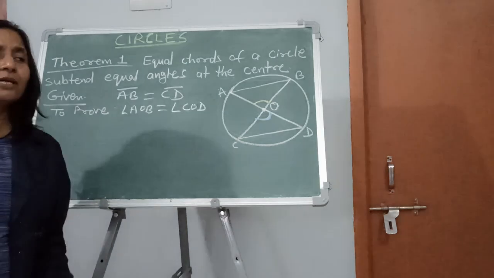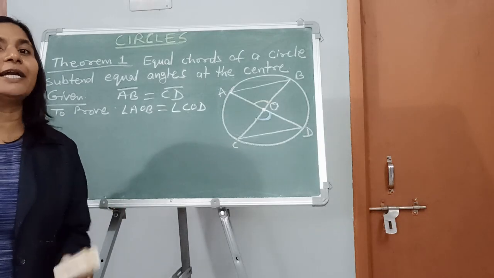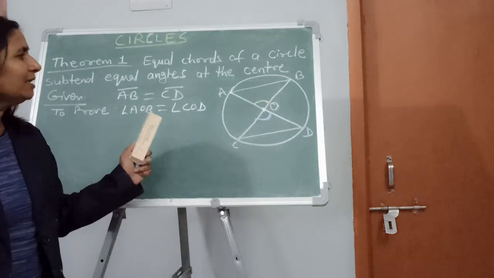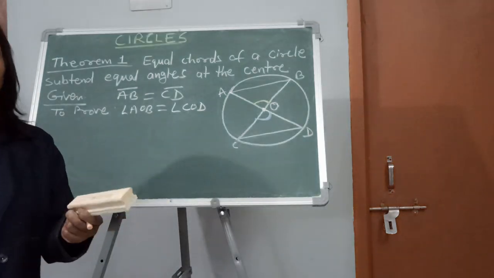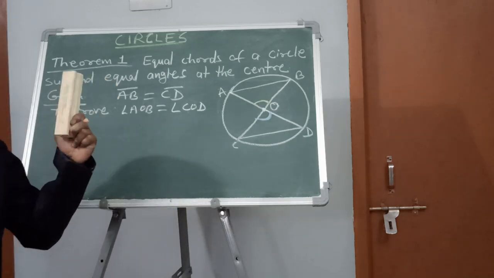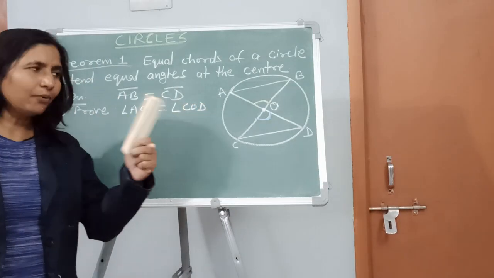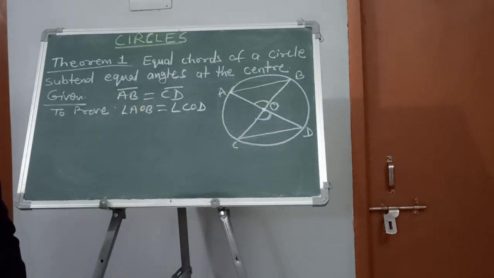So dear students, before this chapter, you have studied one more chapter, that is triangles. In that chapter, we have studied so many congruency criteria or rules or axioms. So you just have to recap.